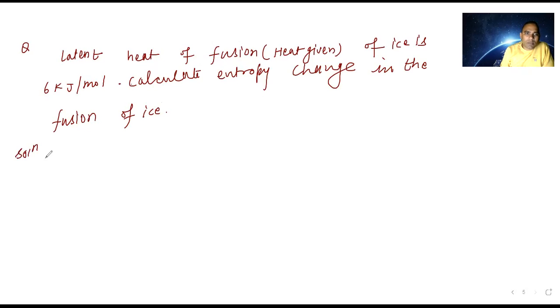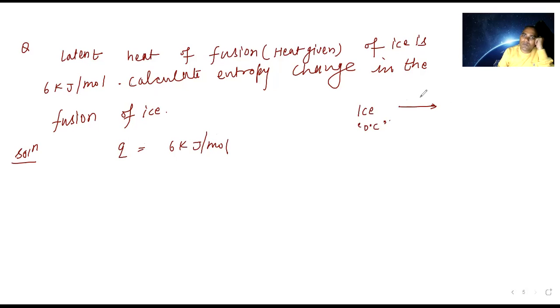Here they have given the heat of fusion, so Q is given: 6 kilojoule per mole. Calculate the entropy change in the fusion. Ice is there, and if you are fusing it, what will the temperature be? 0 degrees Celsius.